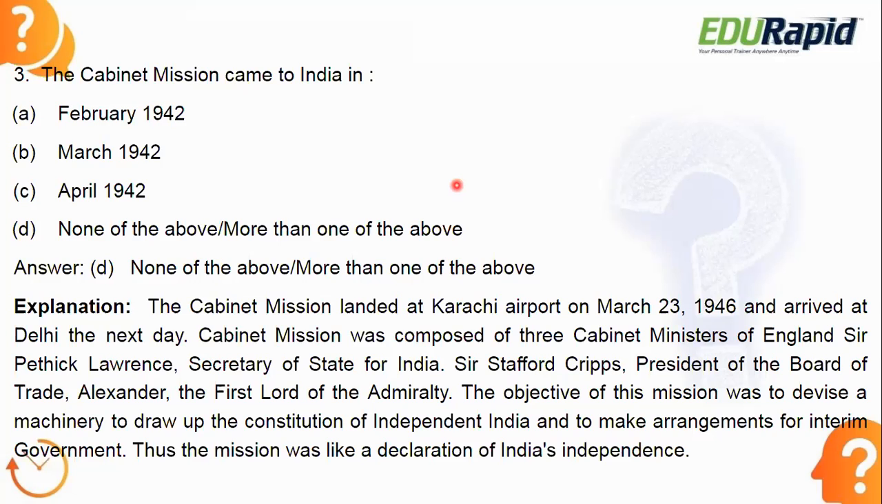These are points you need to remember, and you need to remember the objective of the mission also. The objective of this mission was to devise a machinery to draw up the constitution of independent India. By the name only you can understand it aimed at devising a machinery to draw up the constitution of independent India, and to make arrangements for an interim government. I hope this is clear too.